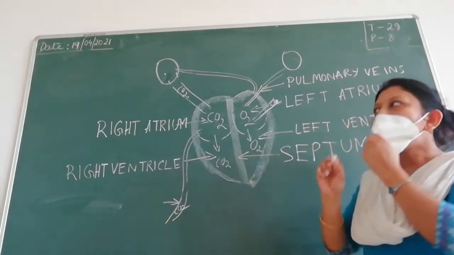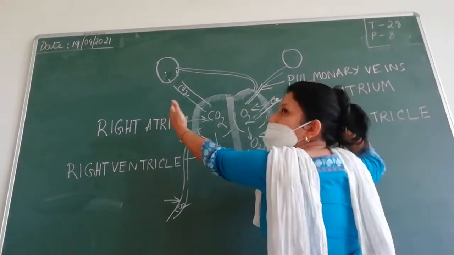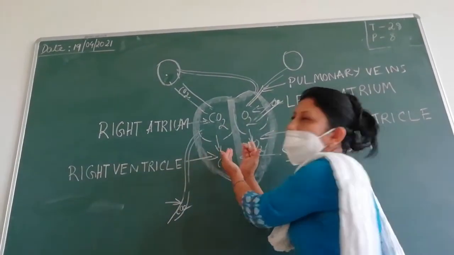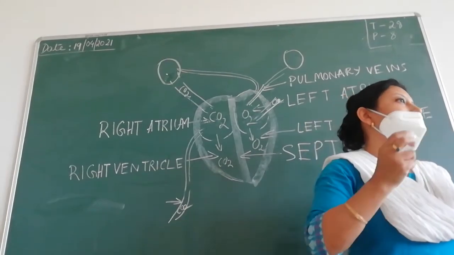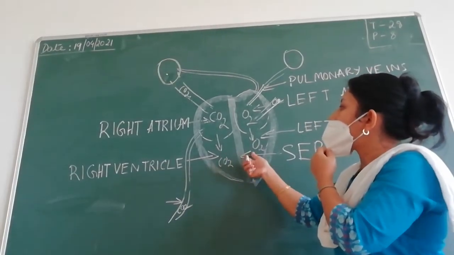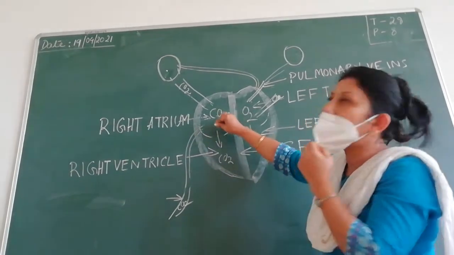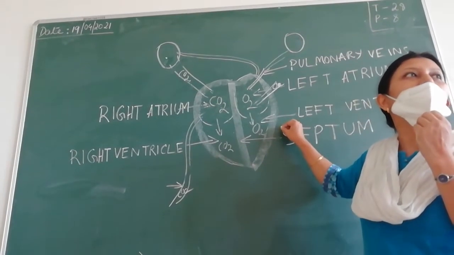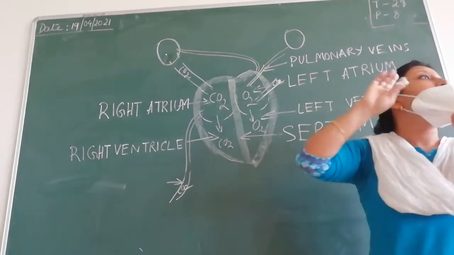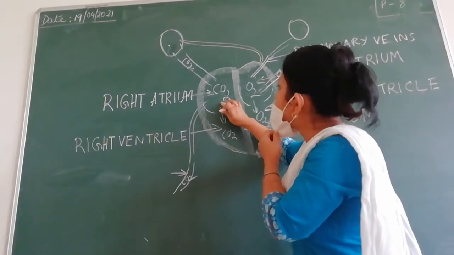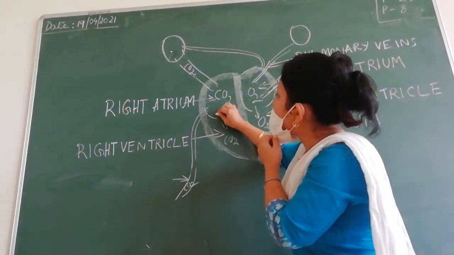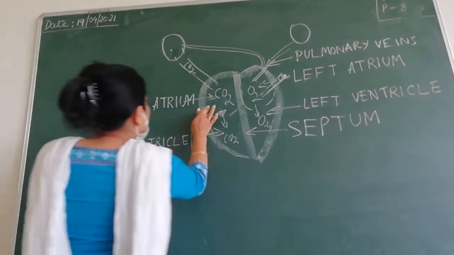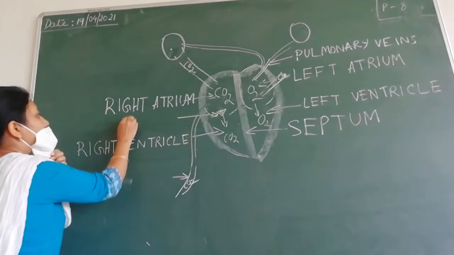Understood? Alright. Now what will happen? These atria will relax, and the ventricles will contract. The muscles will contract. Now, when the ventricles contract, can the blood go back to the atria? From the right ventricle, can it go back to the right atrium? From the left ventricle, can it go back to the left atrium? Is it possible? No, because there is something called a valve.